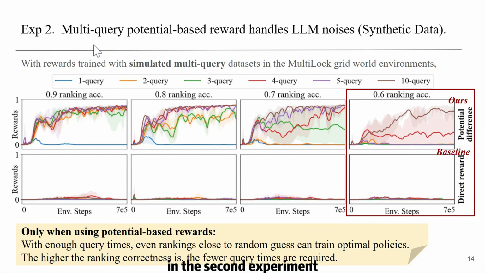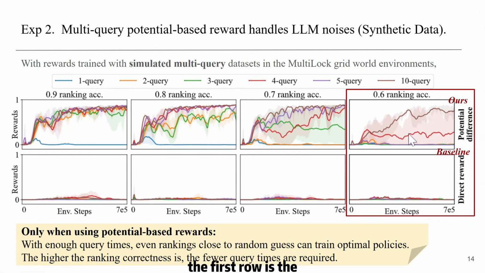In the second experiment, we tested the multi-query potential-based rewards. We first synthesized multi-query dataset to test it so that we can see how much improvement our method can achieve for each kind of ranking accuracy. And for each kind of ranking accuracy, how many queries are required by our method to achieve the optimal policy.